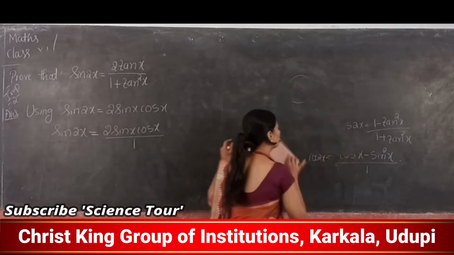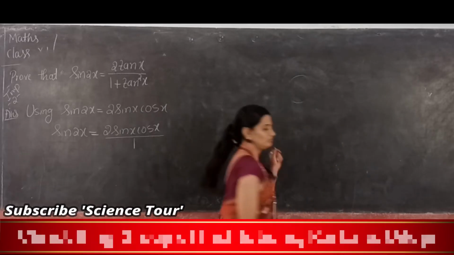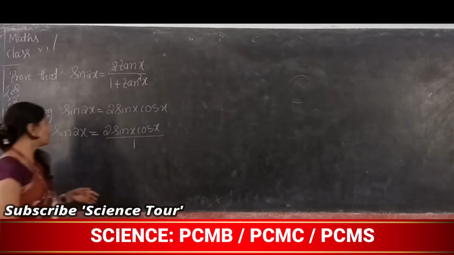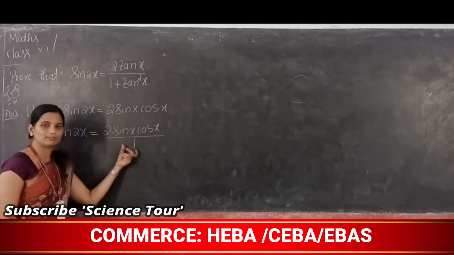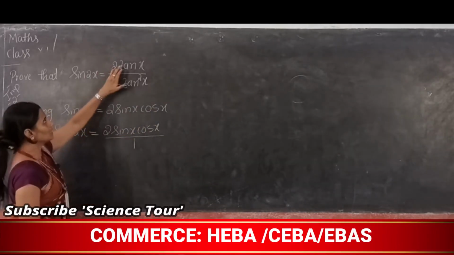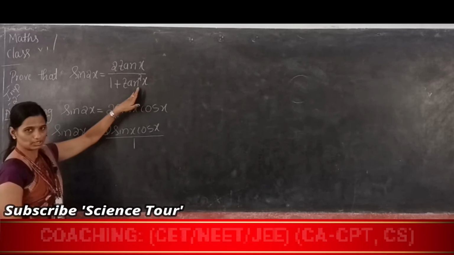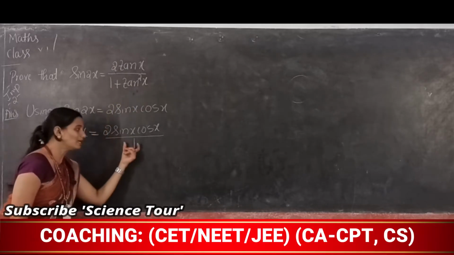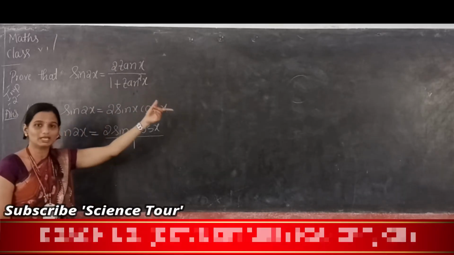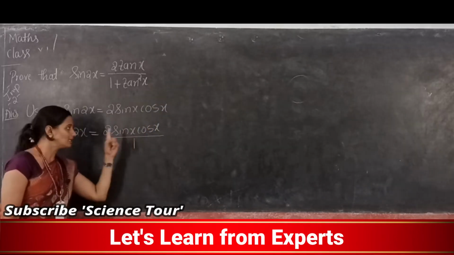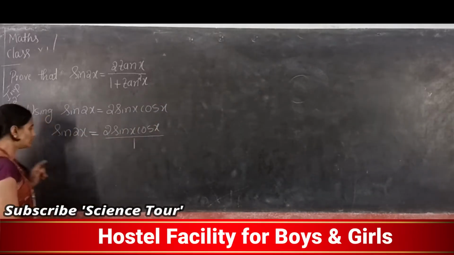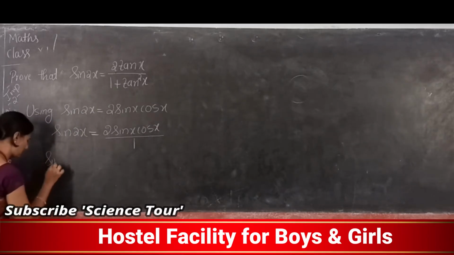That is different. So by using that concept, I am writing this 2 sin x into cos x divided by 1, because the answer I need is numerator by denominator. Now how to write this one? How did we write it in the cos 2x derivation? We use the identity of sin and cos.